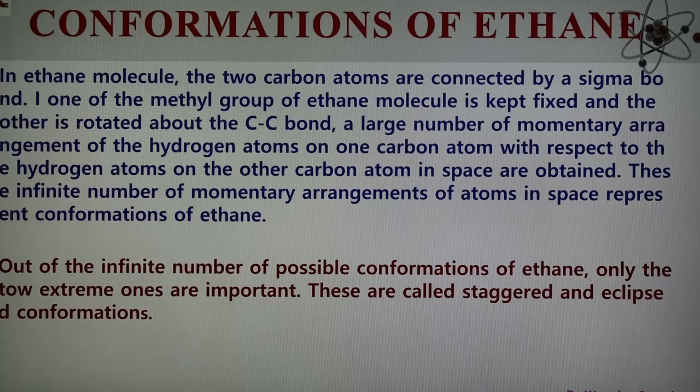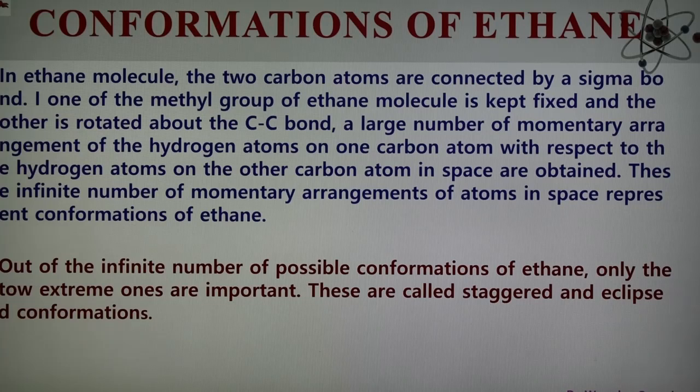We have to fix one methyl group, and the other methyl group is rotated about the carbon-carbon bond, and a large number of momentary arrangements of the hydrogen atoms on one carbon atom with respect to the hydrogen atoms on the other carbon atom in space are obtained. These infinite numbers of momentary arrangements of the atoms in space are known as the conformations of ethane.